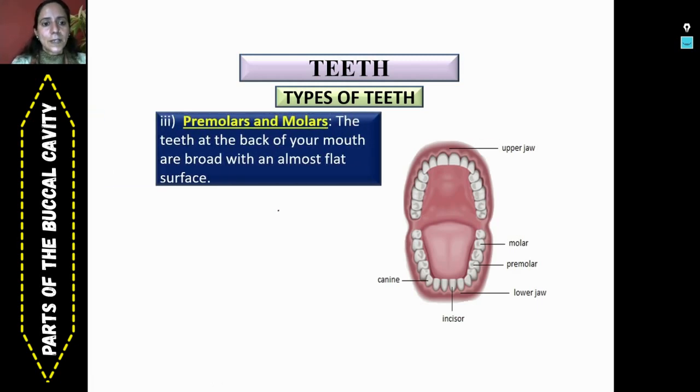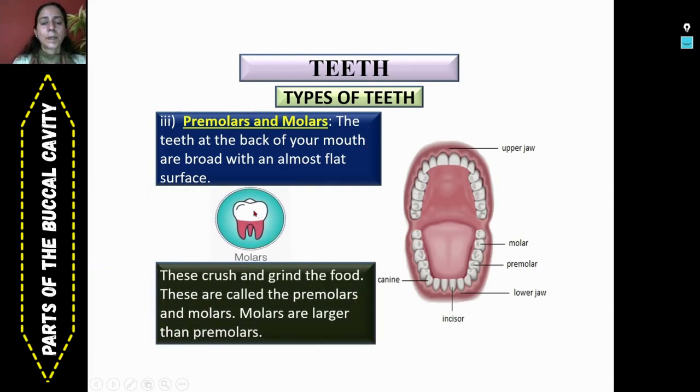Third type of teeth are premolars, and the last one are molars. These premolars and molars are present at the back of the mouth, this area. They are broader and almost flat. See the general appearance of molar and premolar, they are almost flat to increase the surface area. And what is their function, viewers? They crush and grind the food.